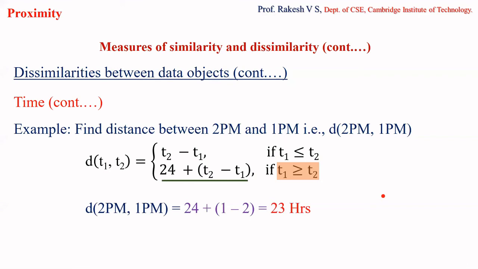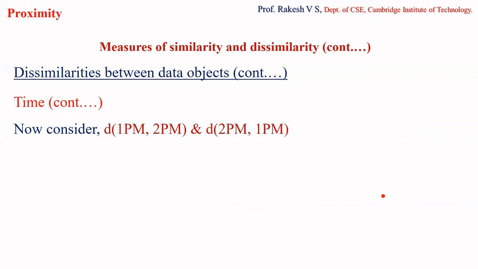So what will be the answer? I'll get 23. So there is a time difference of 23 hours between 2 p.m. and 1 p.m. This is the measurement of time that we are considering. But now, what is its importance? I will see whether d of 1 comma 2, that is 1 p.m. comma 2 p.m., is also the same or not. So for that, I'll consider these two and check whether symmetry is satisfied or not, right?